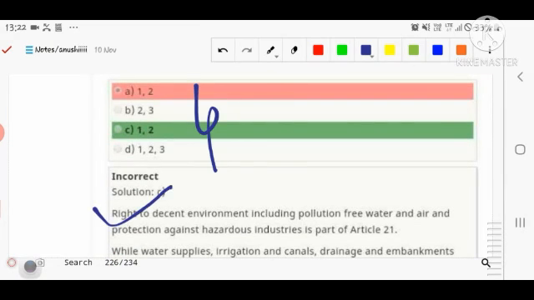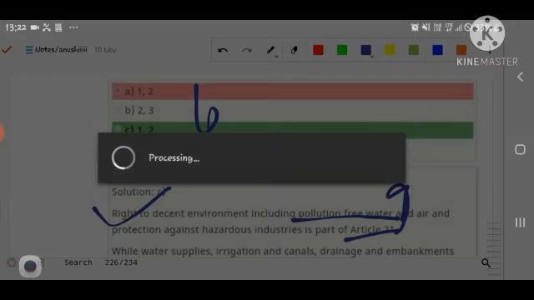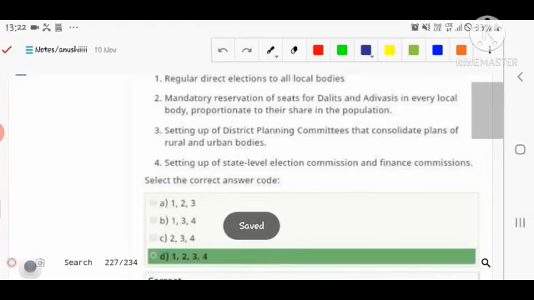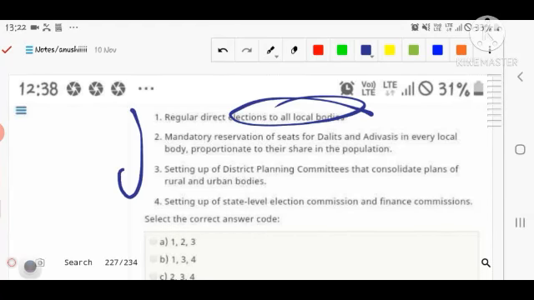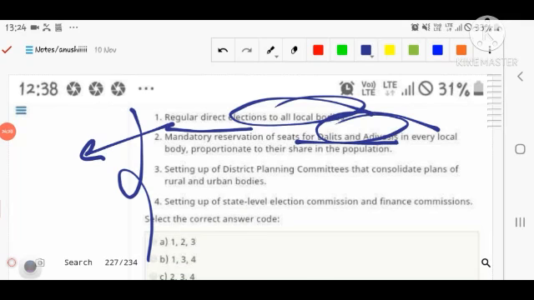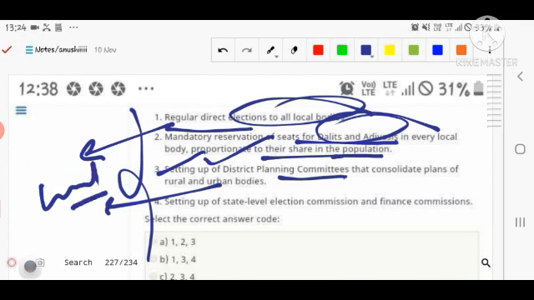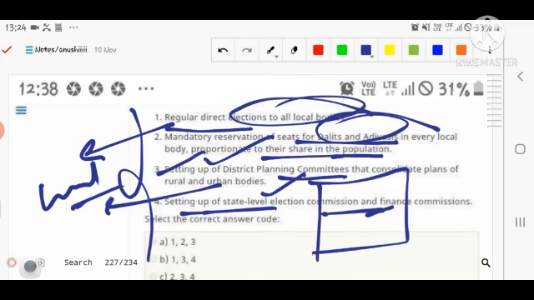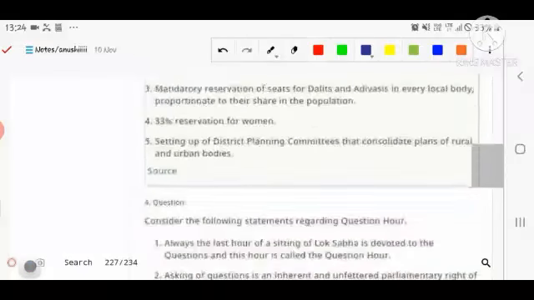So these two options are correct. Right to a decent environment including pollution free, water supply, that is part of the state list. Okay, mandatory provisions of the local body, so all are correct. Regulation of local body elections should be held regularly. In the second statement, mandatory reservation for Dalits and Adivasis should be given in proportion to the population. Yes, also correct. Setting up the District Planning Committee, that is part of the Constitution. You remember this, and that is a mandatory provision of the 73rd and 74th Constitutional Amendments. Setting up the State Election Commission is also part, because democracy and the whole election depend on these things. So first, second, third, fourth are correct.